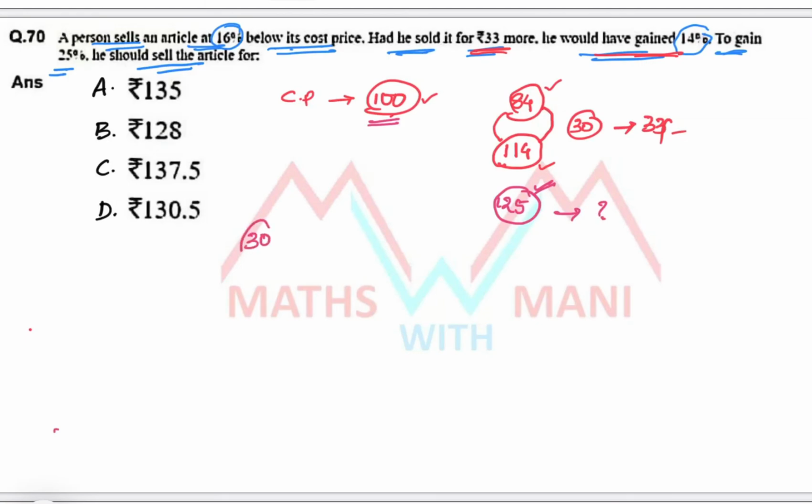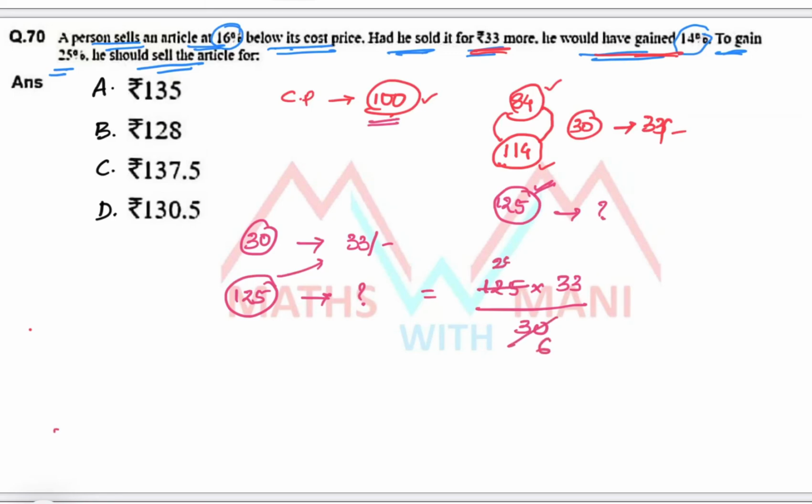If 30 parts is 33 rupees, then what about 125 parts? Cross multiplication: 125 into 33 by 30. That is 5, 6 are 30 and 5, 25s. 25 into 5.5.